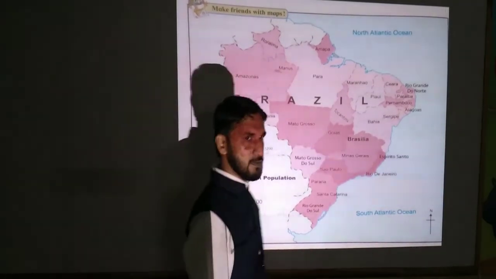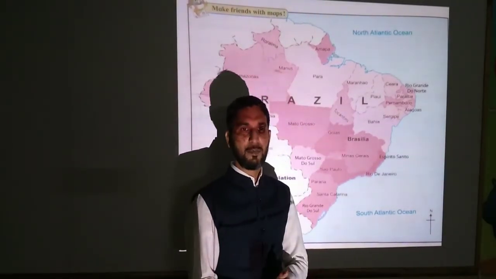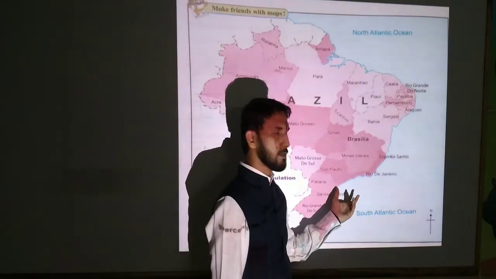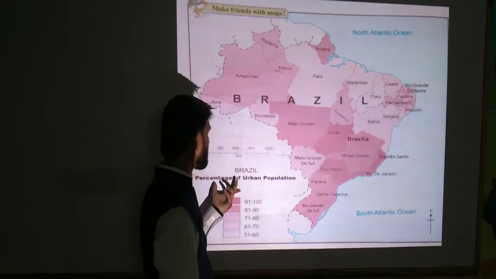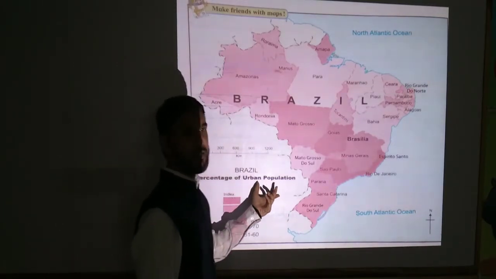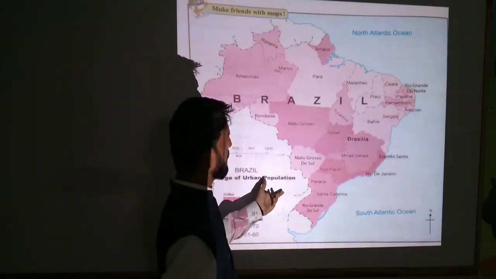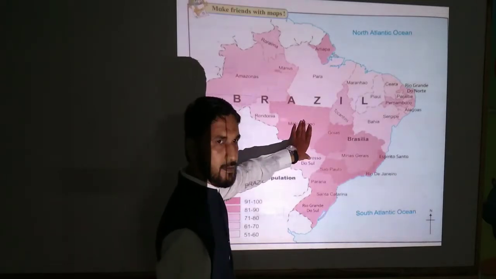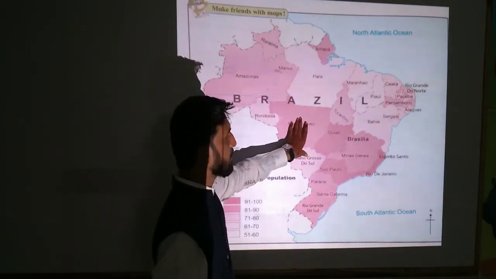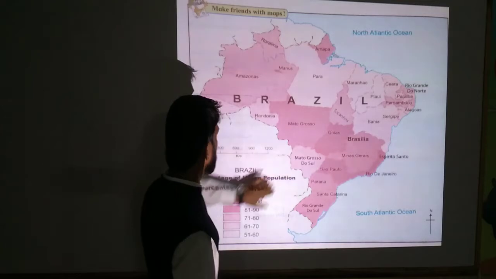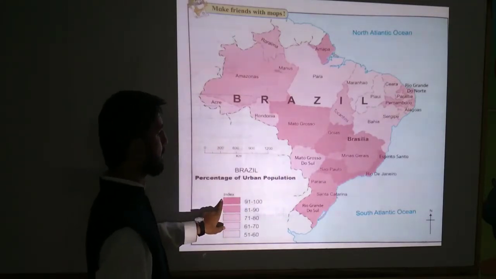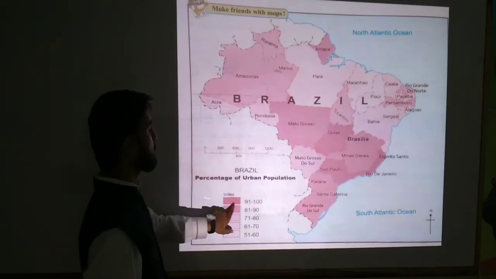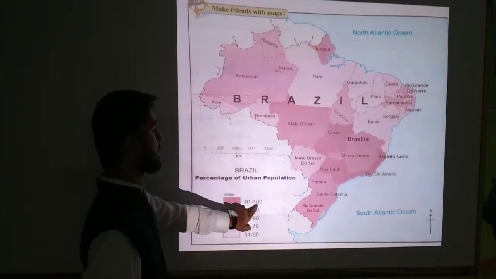So students, in this lesson on human settlement, we are turning to the last point of this lesson, that is the percentage of urbanization, the urban population in Brazil. To understand this figure or this map, we have to first see the index. In this index, the dark pink color shown is 91 to 100.